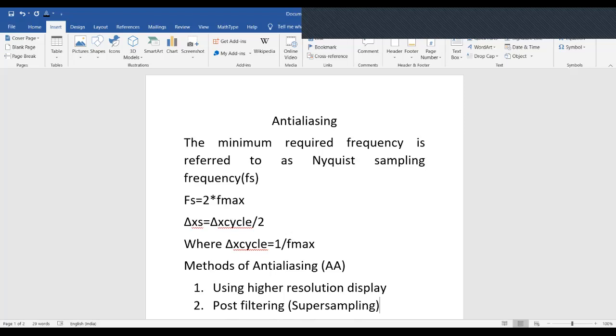Now let us look at the practical application of post filtering or super sampling. In gaming, SSAA, super sample anti-aliasing, or FSAA, full screen anti-aliasing, is used to create the best image quality.